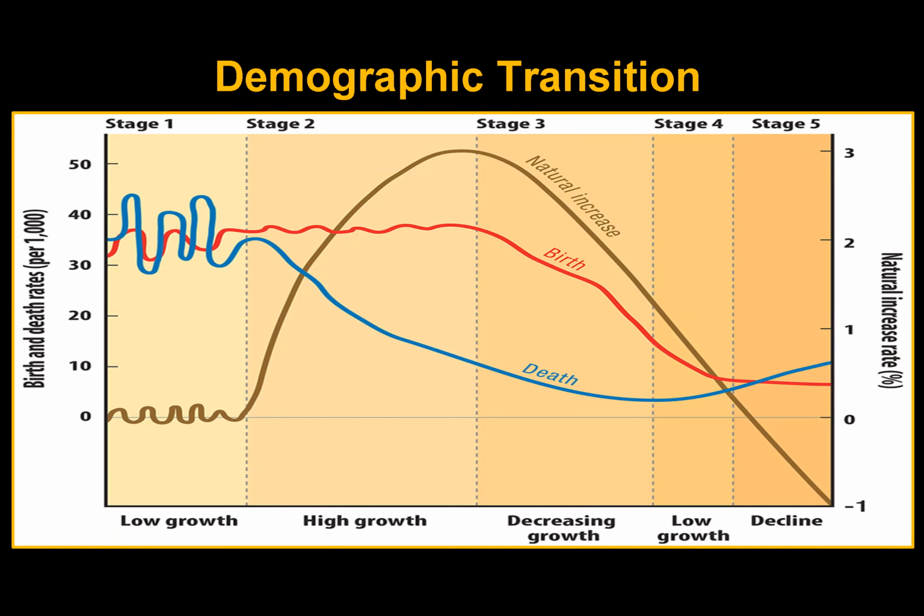So stage 1, no country in the world is in stage 1, but this is like most of human history. So going back to 10,000 BC, basically almost all populations were in this stage 1. They were hunters and gatherers. So basically, during that time period, you had a lot of people die.